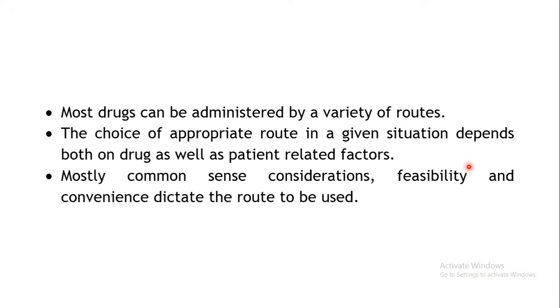Now most of the drugs which are used can be administered by a number of routes. It's not that one particular drug can be administered by only one particular route. For example, the same drug can be administered by the oral route as well as by the parenteral route also. So a number of routes are available for the administration of a particular drug so that it can be absorbed. Either it will act locally or it can be absorbed into the systemic circulation, that is in your blood circulation.